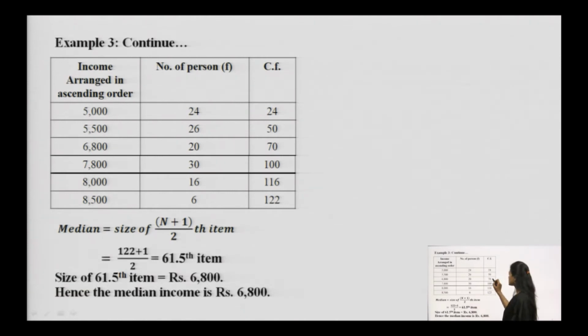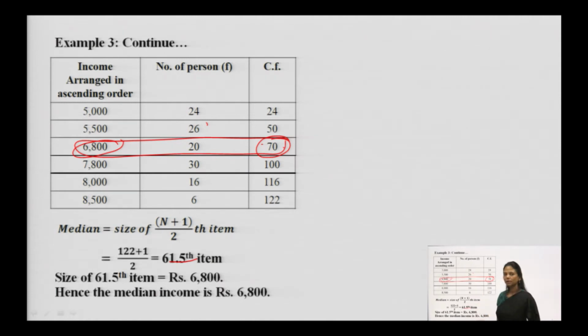The 61.5th item, that means we look for 61.5 in the cumulative frequency and not in the frequency. 61.5 lies here, because till here 5,500 rupees was earned by only 26 people and the cumulative frequency was 50, whereas they are asking about 61.5. 61.5 comes under the cumulative frequency 70, 20 people. 20 is the frequency of this row, and 6,800 is the income obtained by 20 people.